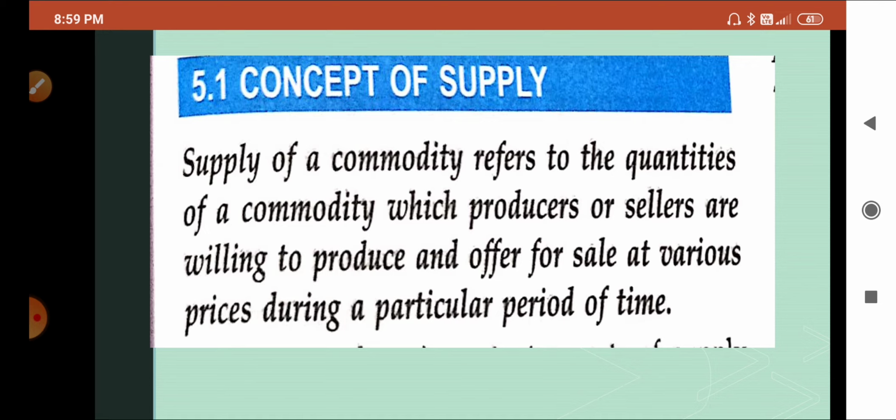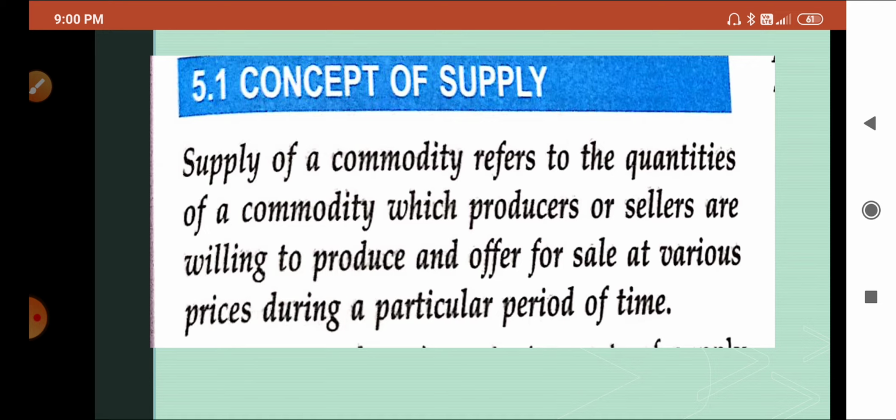There we had willingness to purchase, means of purchasing, and a given period of time. So here we have three important things: willingness to sell, the given price, and the given time period. If a producer is willing to sell his commodity at a given price or various prices and during the particular time period, then we can say that supply of the commodity is there in the market.